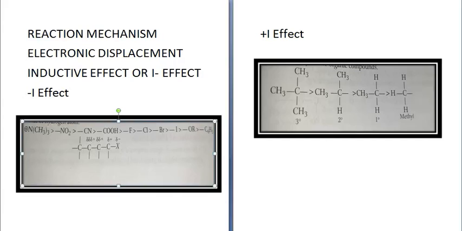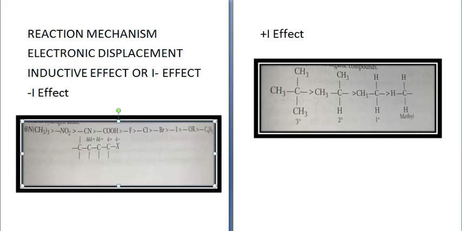Now, reaction mechanism is based on electronic displacements. The shifting of bonded electrons towards any of the atoms is called electronic displacement. Now, there are four types of electronic displacement. First is inductive effect, then electromeric effect, then third is resonance or mesomeric effect, and the fourth is hyperconjugation or no bond resonance. Let us study them one by one.